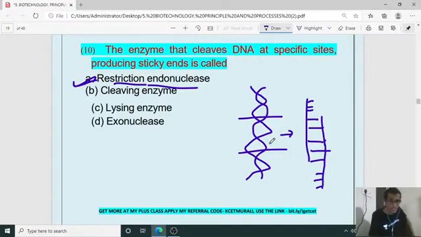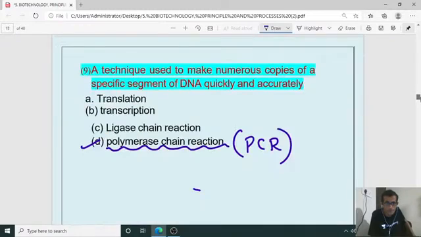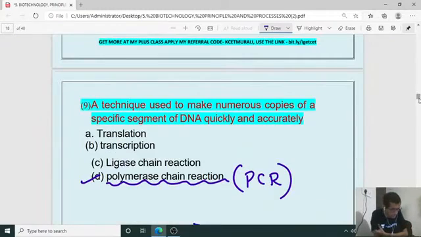Yes, Shishika, for 9th one it is D. You are right. That is PCR, isn't it? For 9th one, PCR, polymerase chain reaction. Can anyone give the name who developed this PCR? PCR is the technology, or technique. It was invented by whom?